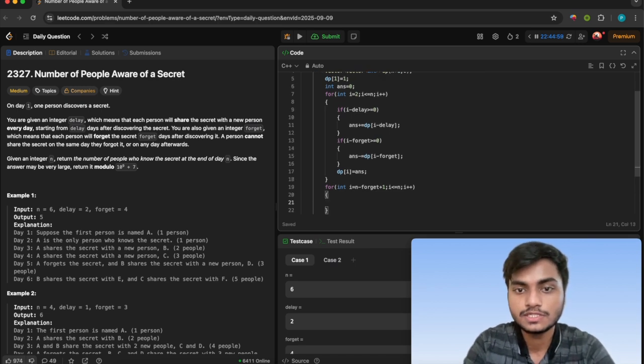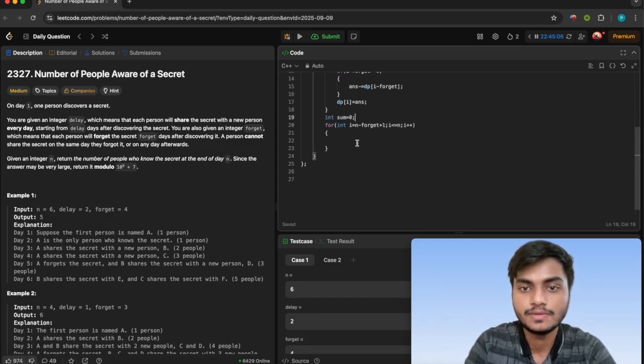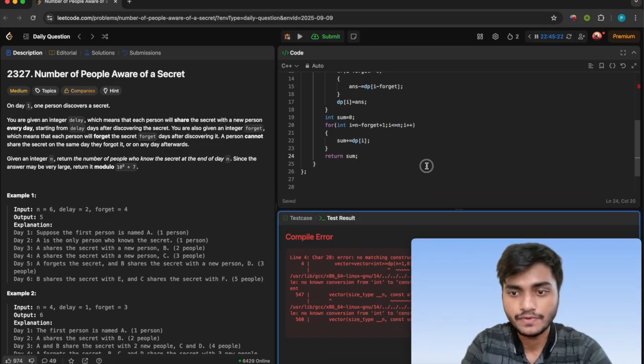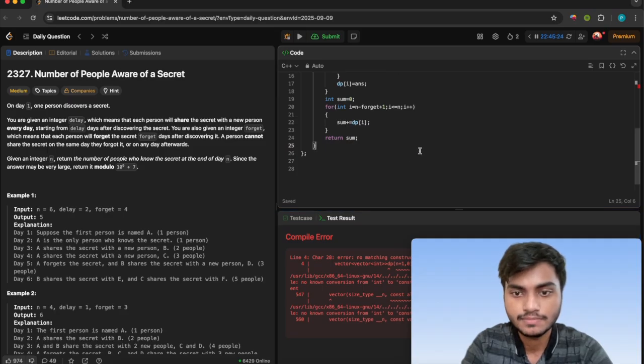We'll go through it, and let me consider a sum, and the sum will be the dp of each and every day, and we'll return the sum, and we'll just run this question, and it will be fine. Something crazy is happening.